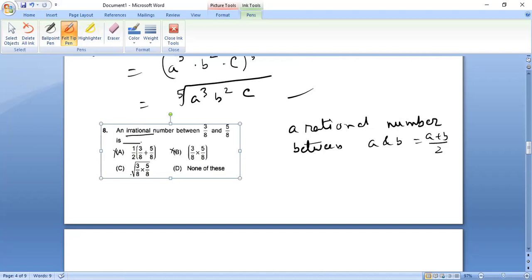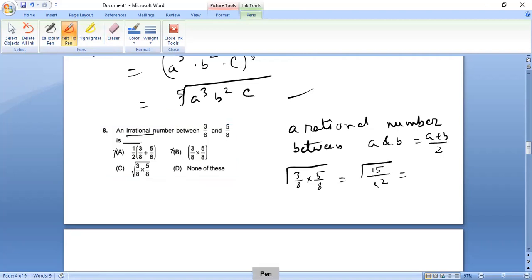But we know for sure that root under something is not a rational number if it is not a perfect square. So as you can see, root under 3 by 8 into 5 by 8 becomes root under 3 into 5, 15, by 8 square. For 8 square, 8 will come out. Therefore, it becomes root 15 by 8. Since root 15 is an irrational number, this whole number is an irrational number. Therefore, our option is C. Okay. Good.